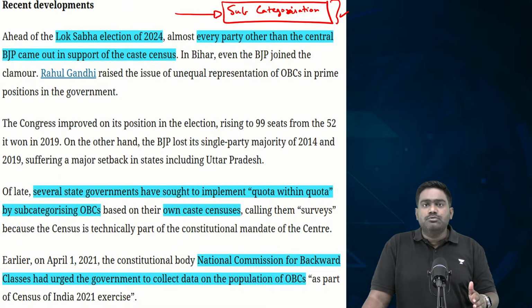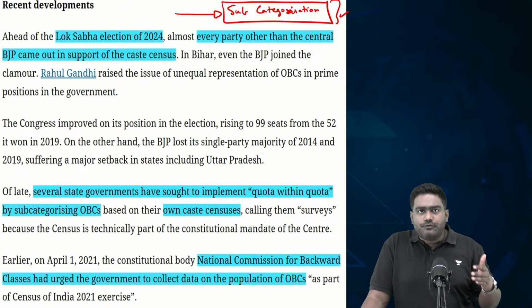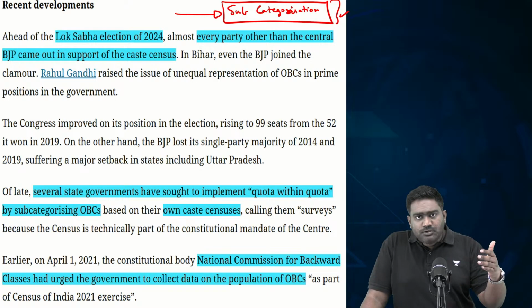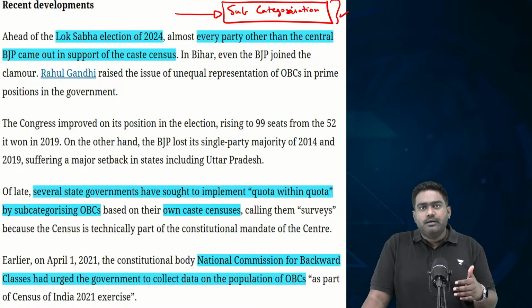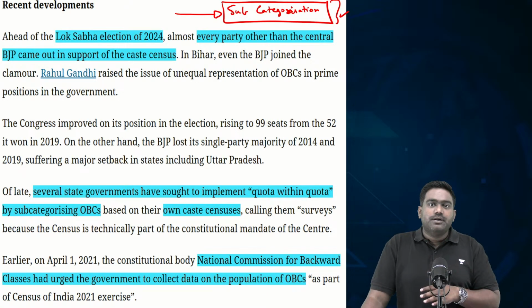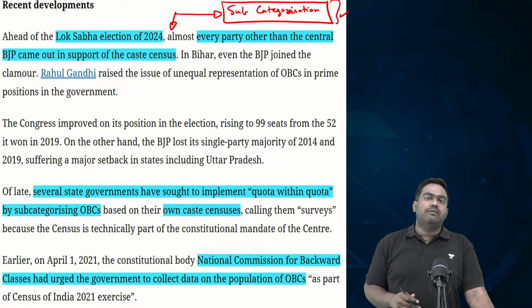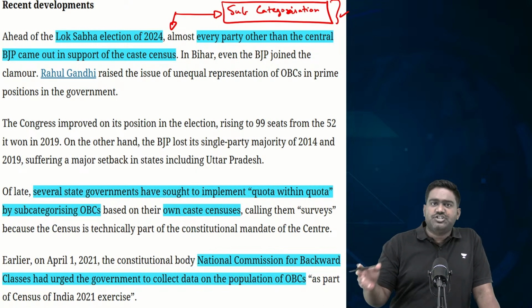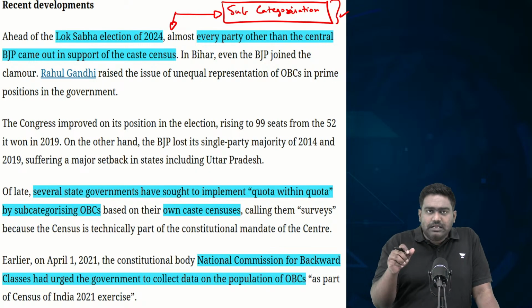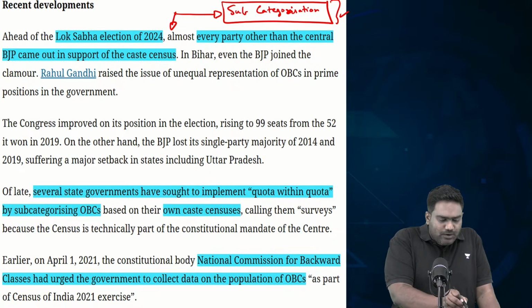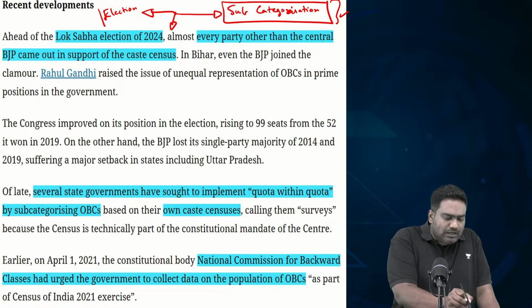This is largely due to the political manipulation of castes and utilizing caste based voting in order to influence elections. That's what our political parties have done, not just the regional parties, even the national level parties, from the Congress to the BJP to the left. Every single party in the country has played with caste politics in order to reap electoral gains.